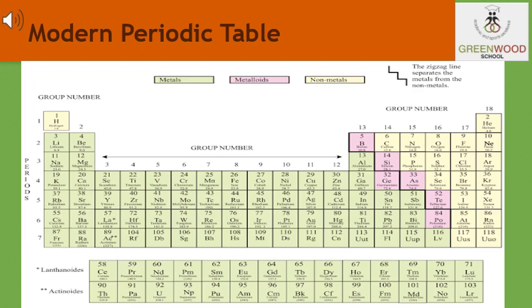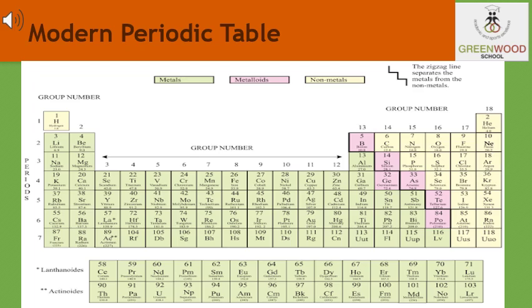Elements of groups 1 and 2 on the left and groups 13 to 18 on the right are called the normal or the representative elements. The elements of groups 3, 4, 5, 6, 7, 8, 9, 10, 11 and 12 are called the transition elements because their properties lie in between the properties of the elements of groups 1 and 2 on the left hand side and those of groups 13 to 18 on the right hand side of the periodic table. There are in all 40 transition elements in the periodic table.